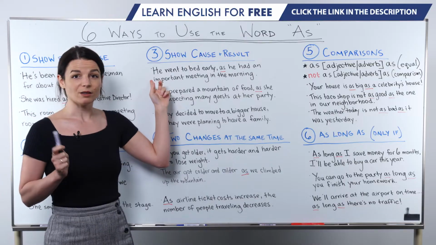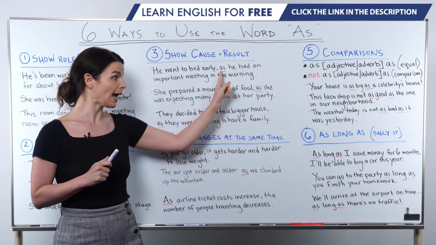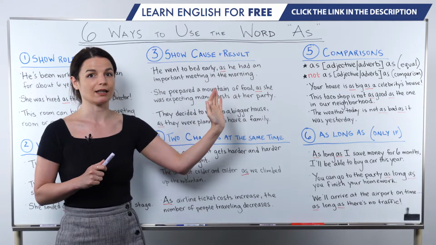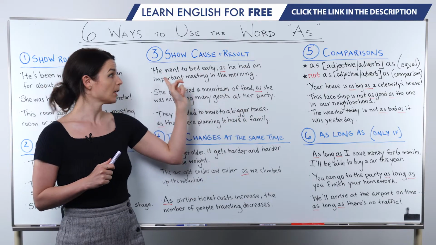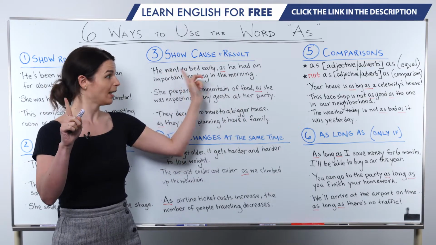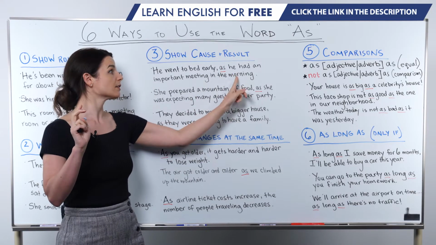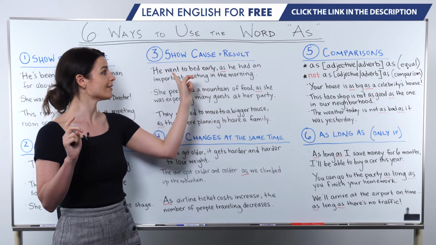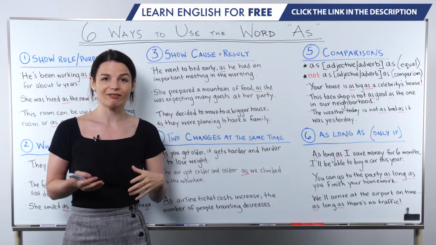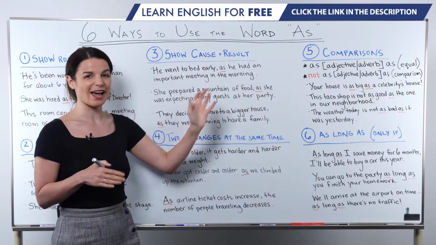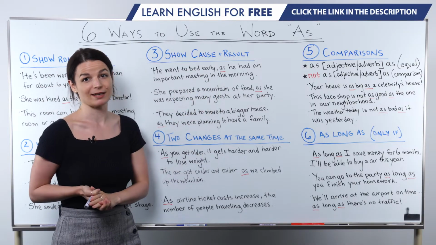First, he went to bed early as he had an important meeting in the morning. So here we have our two independent ideas. He went to bed early, this is the action, as he had an important meeting in the morning. This is the cause of this result, okay? So we have the reason for something. You can think of this as in the same way as because, right? He went to bed early because he had an important meeting in the morning.